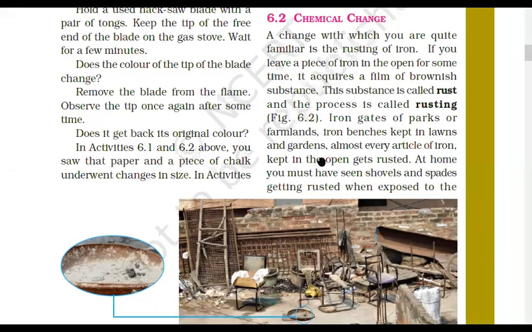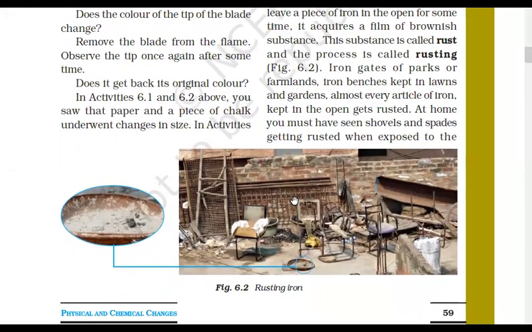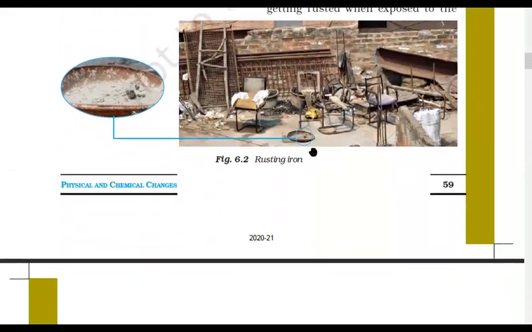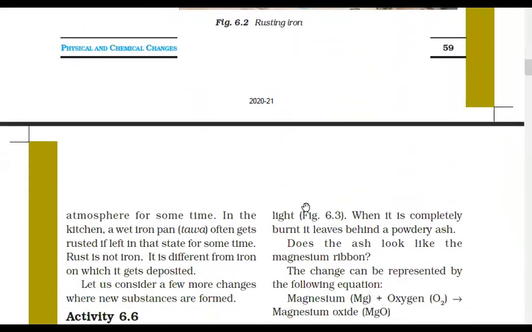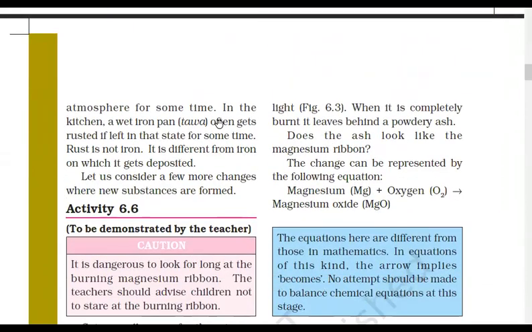Now tell me, what is the reaction name? Is it your oxidation reaction, or combination reaction, you can say, that you have studied. So rusting is a process of formation of rust in which iron reacts with moist air, oxygen in the presence of H2O, to form a brown coating called rust.